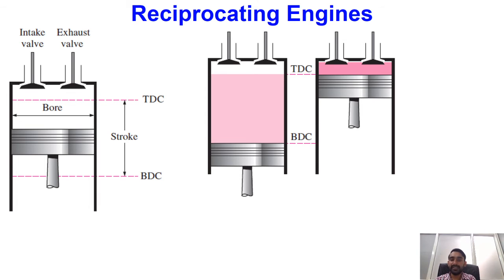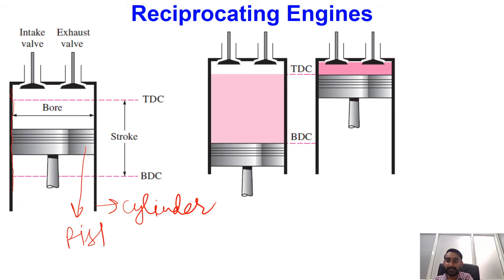In reciprocating engines, we have a cylinder. This black colored boundary over here is our cylinder, and apart from that we have a device which we call the piston, and this piston reciprocates between two different boundaries.